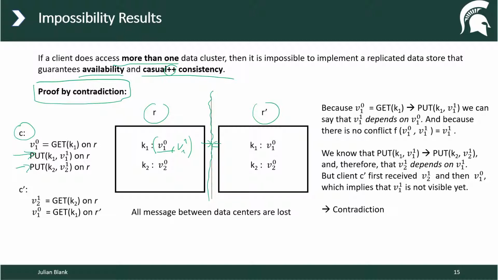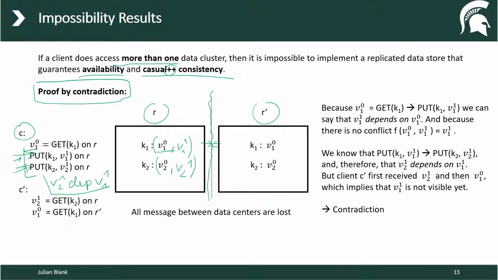Then for the second put statement, we would append another value here. These are two put statements from the same client, so we know this put statement happened before this put statement, so we can say that the second value or version depends on the first version.